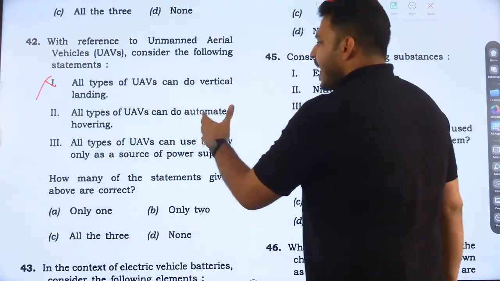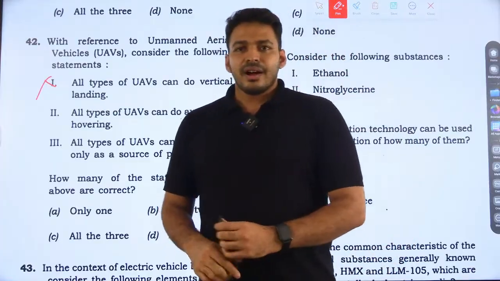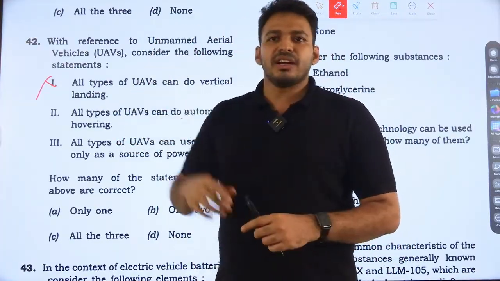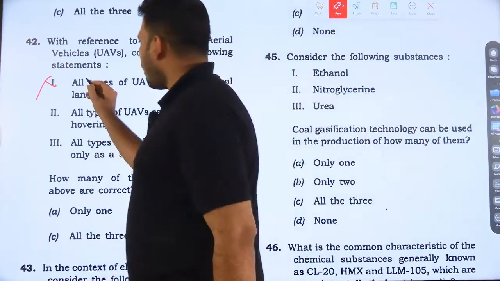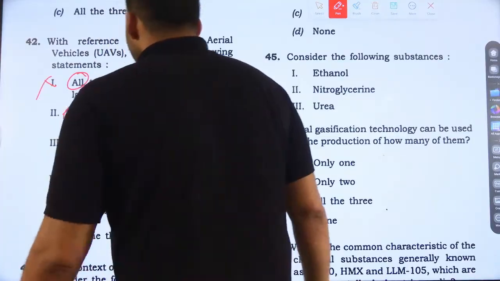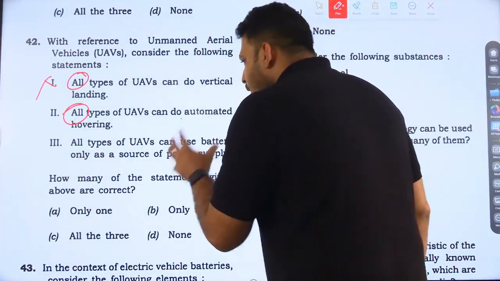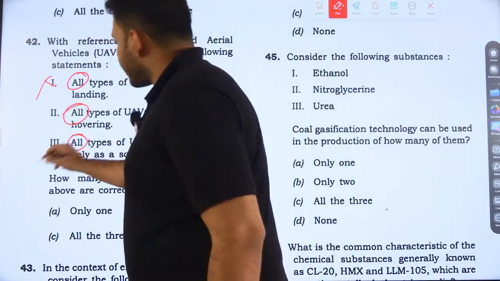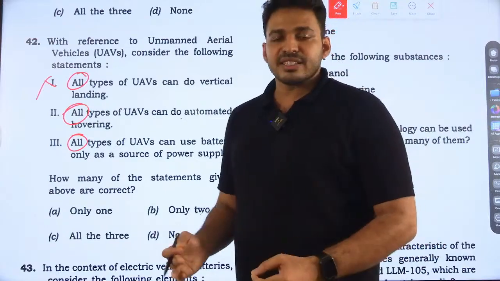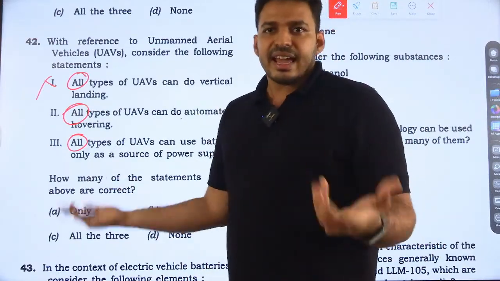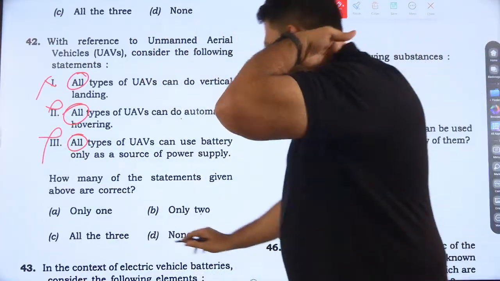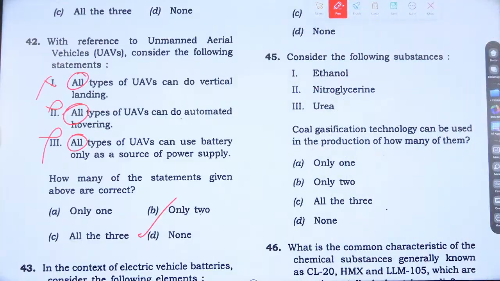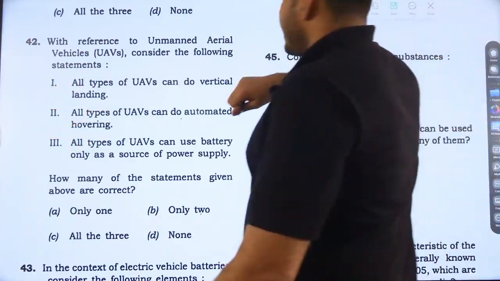Next, all types of UAVs can do automated hovering, which means staying in the air. Not all types can. Again, "all" makes it an extreme statement. Next, all types of UAVs use battery only as the source of power supply. Again, an extreme statement, and wrong. So how many of the statements above are correct? I go for none. Question 42, option D is the answer.